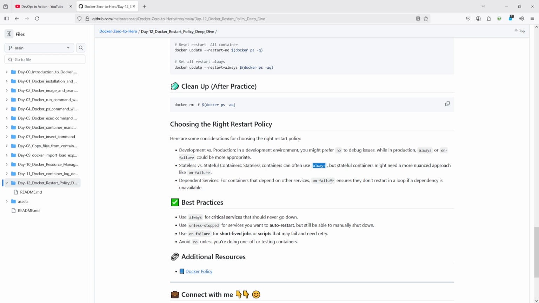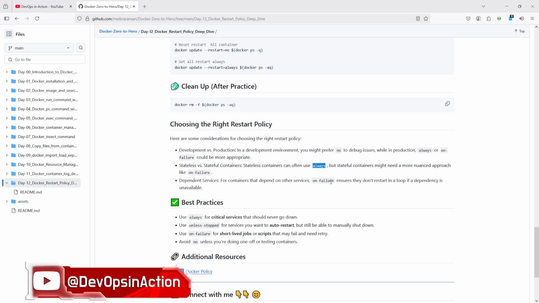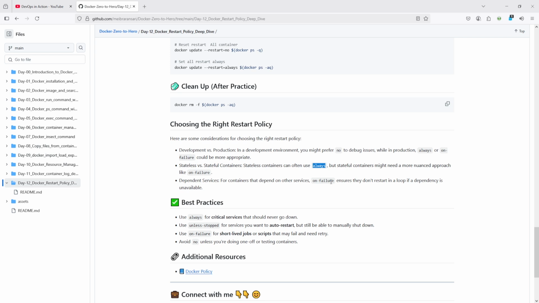That is very good. But when you use stateful containers, in that case use on-failure based on your requirement. Basically this doesn't follow an exact rule. This is basically the application requirement. When your application requires on-failure, you can set on-failure, or you can set always. It's totally up to you.